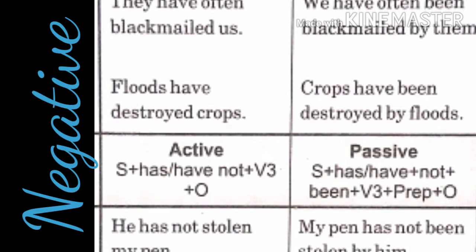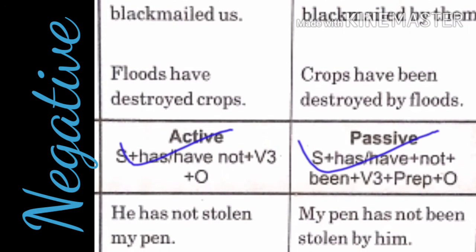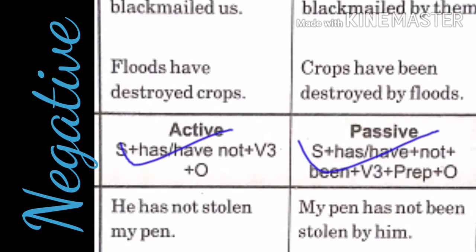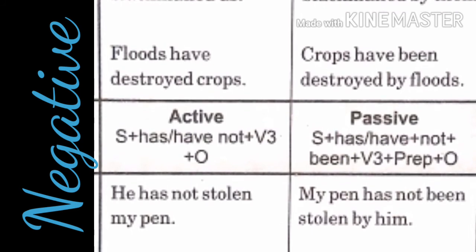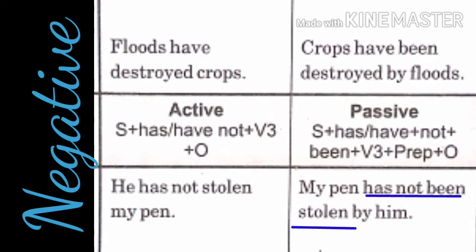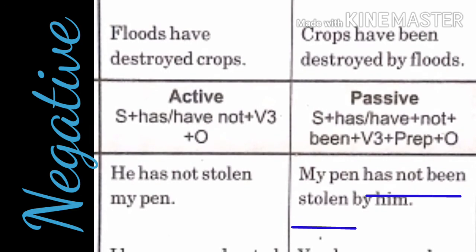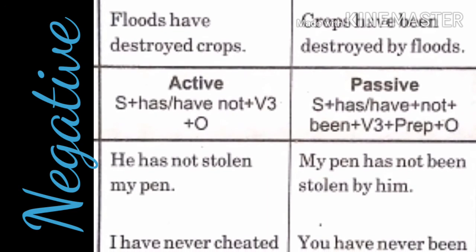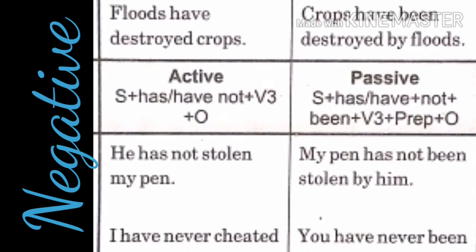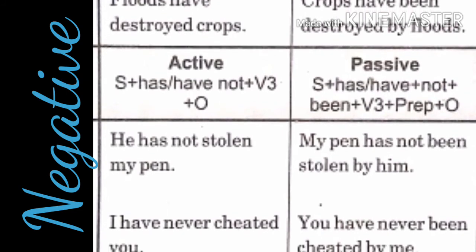Next. In case of negative sentences, we'll add the word not. For example, he has not stolen my pen. What is the object here? My pen. My pen has not been stolen by him. I have never cheated you. You have never been cheated by, I changes to me. You have never been cheated by me.